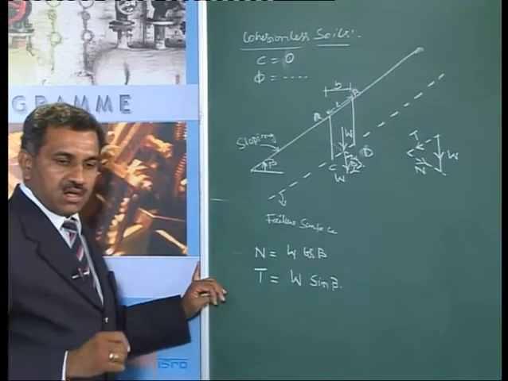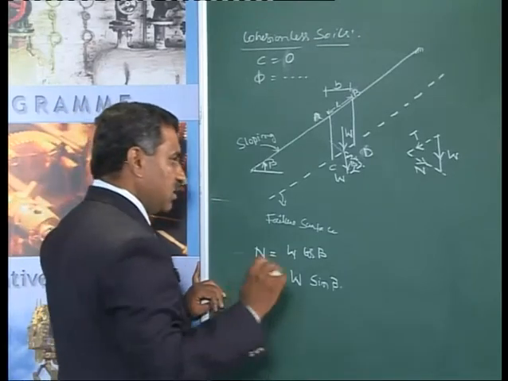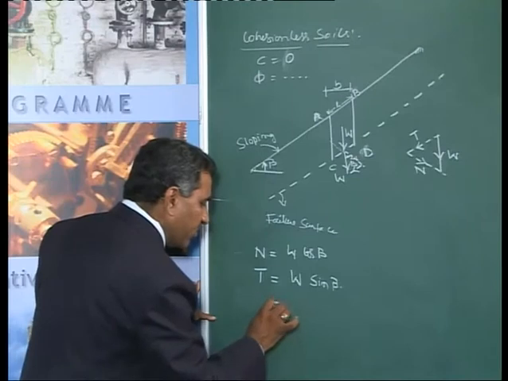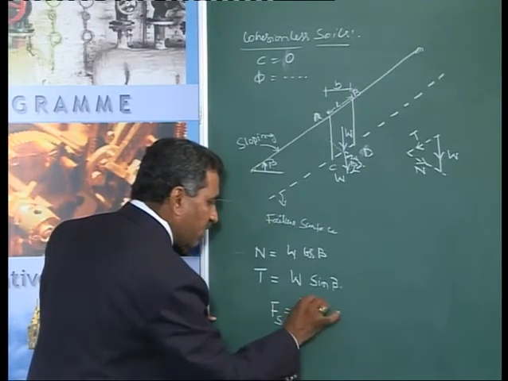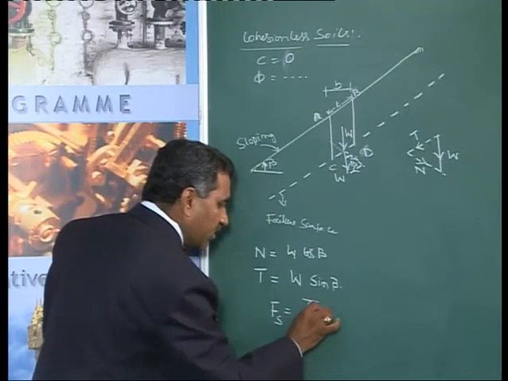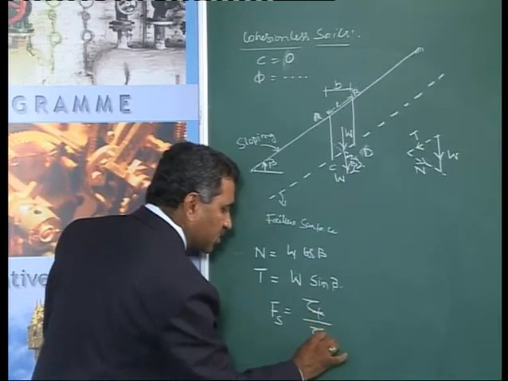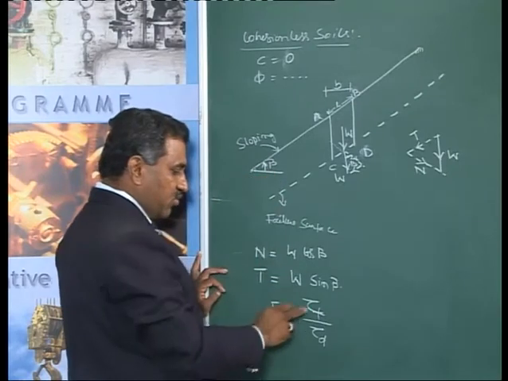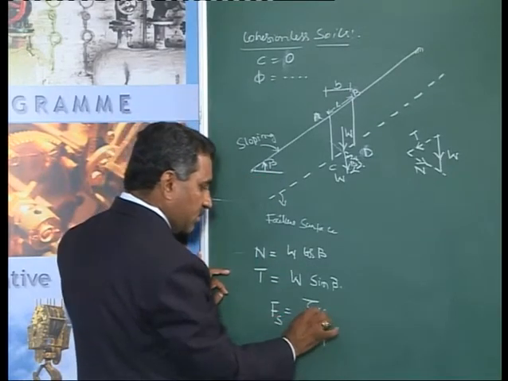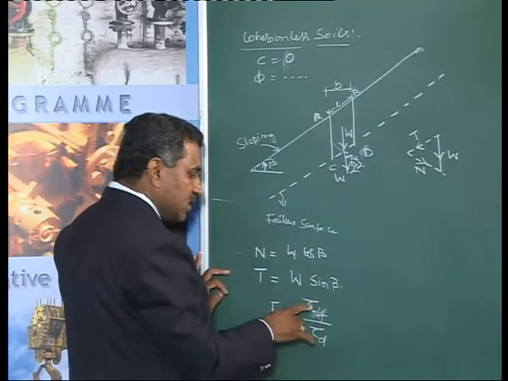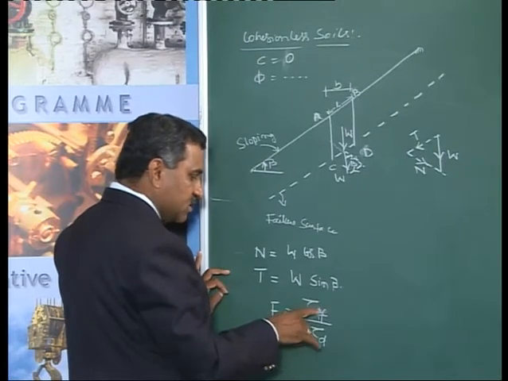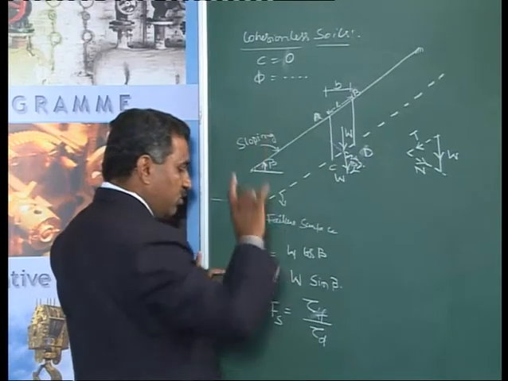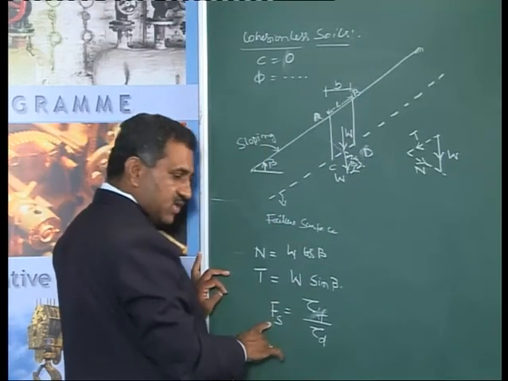Now, I have defined factor of safety as the ratio of the shear strength available to the developed shear stress across the potential failure plane, the ratio of tau F by tau D. So let us find out what tau F is for this case, what the developed shear stress across this potential failure plane is, and then find the factor of safety.